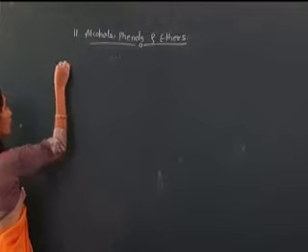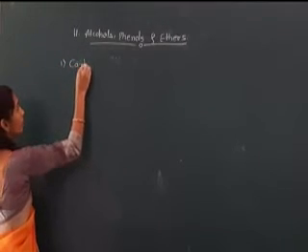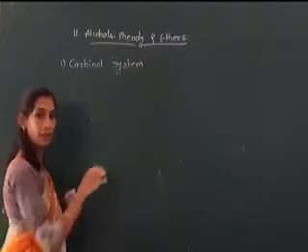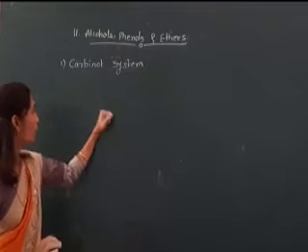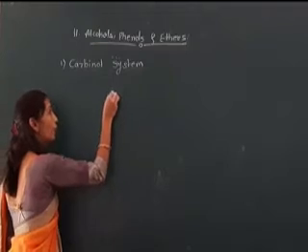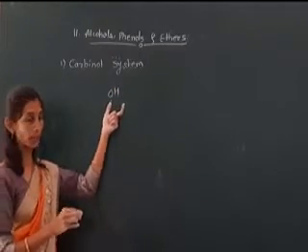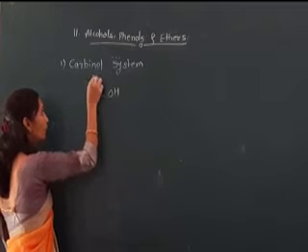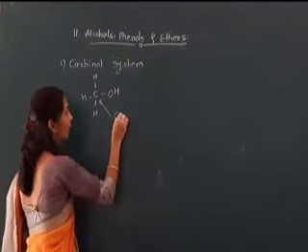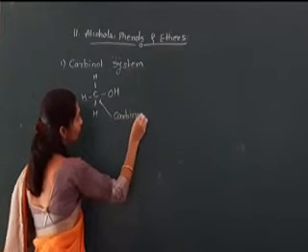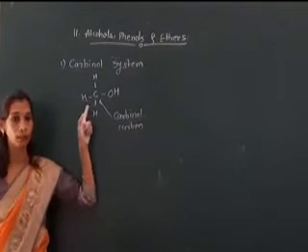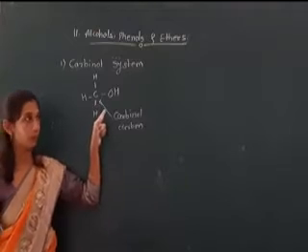From these three, first we discuss the carbinol system. It is the simplest method. First we see what is meant by the carbinol system. The carbon to which the functional group OH is attached, that carbon is known as the carbinol carbon.